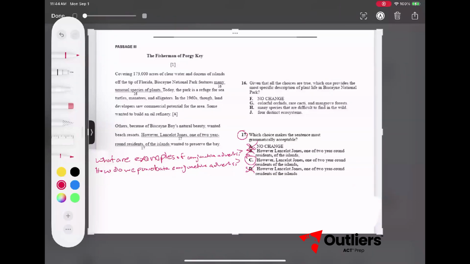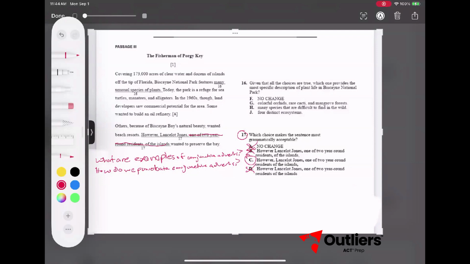But let's confirm answer C to make sure that it makes sense. However, Lancelot Jones, one of the two year-round residents of the island. So one of the two year-round residents of the island is just a parenthetical, okay? Some of you might accidentally confuse Lancelot Jones as the parenthetical, but Lancelot Jones is a noun and therefore probably the subject, and therefore you cannot eliminate it.